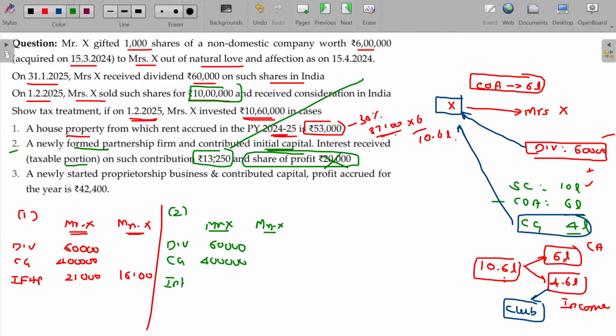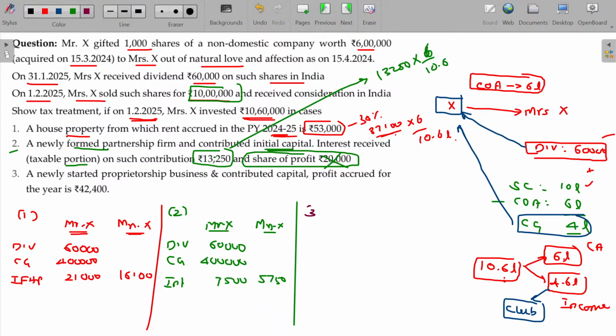13,250, you can calculate this way: 13,250 into 6 lakhs divided by 10.6 lakhs is going to be clubbed here. How much is that? 7,500. The balance 5,750 is not required to be clubbed. Clear?